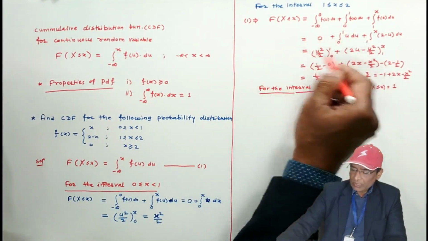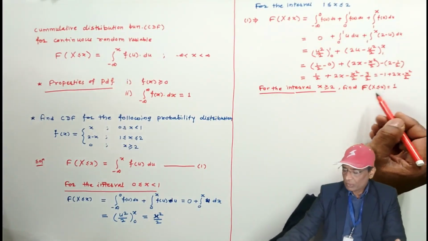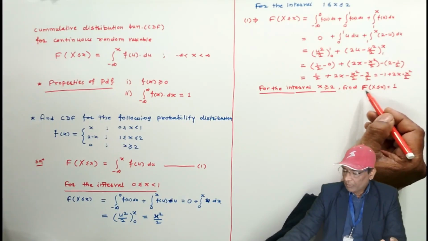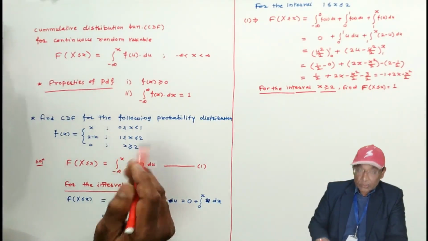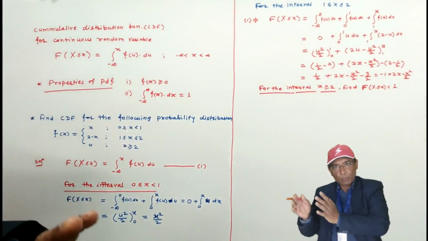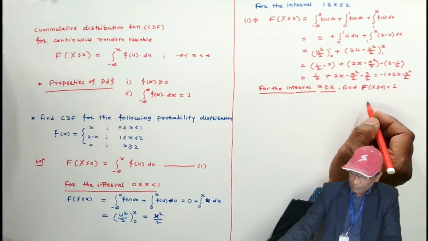If you follow this procedure, you will get 1. I leave this to you, but it is very clear that for x greater than or equal to 2, the cumulative probability from extreme right to left is always 1.